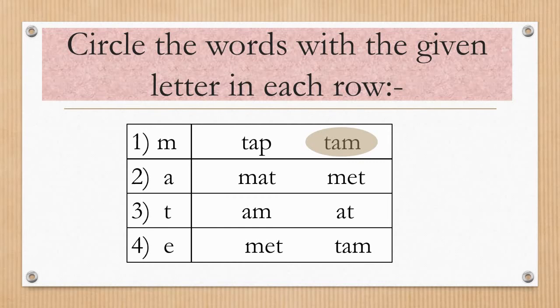In this way you have to circle the other words which have the same letter which is given. The second letter given is A and the words are mat and met. So you have to circle the word which has letter A in it. Third is letter T and the words given are am and at. And the last one is letter E. The words given are met and tam.